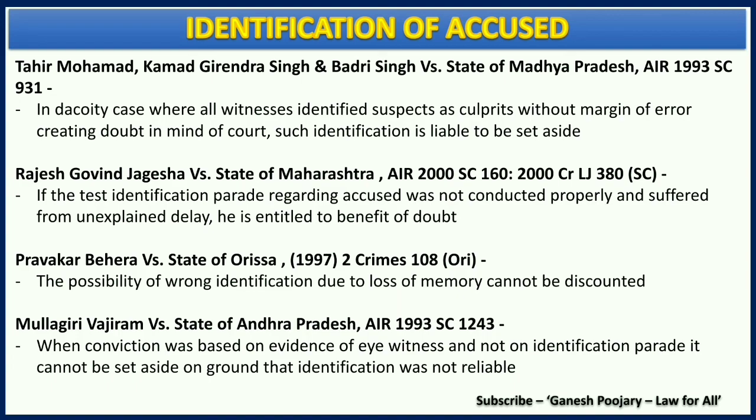The fourth case law, Mullagiri Vijayaram versus State of Andhra Pradesh, where it was held that when conviction was based on the evidence of an eyewitness and not on an identification parade, it cannot be set aside on the ground that identification was not reliable. It is not necessary that in every case there should be a parade. An eyewitness can straight away identify the accused, and that is valid, which is what was held in Mullagiri Vijayaram versus State of Andhra Pradesh.